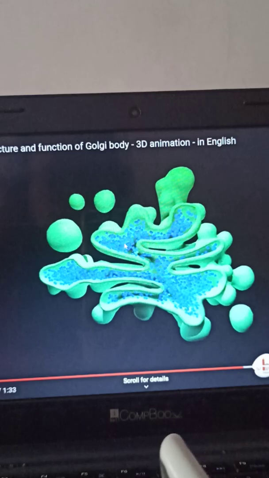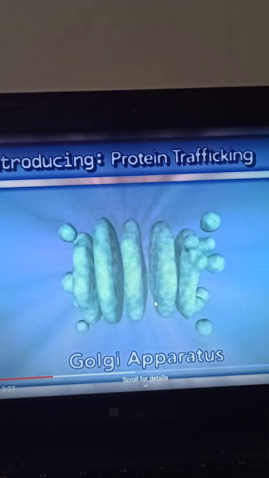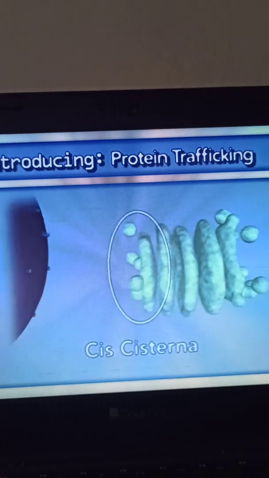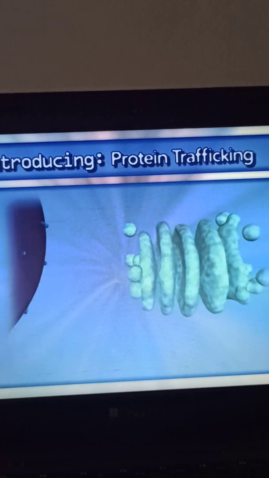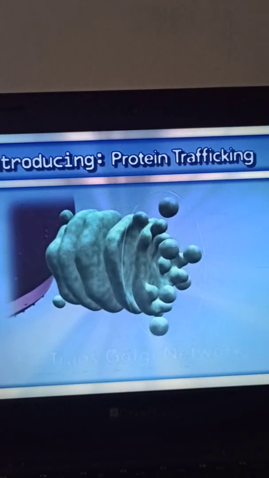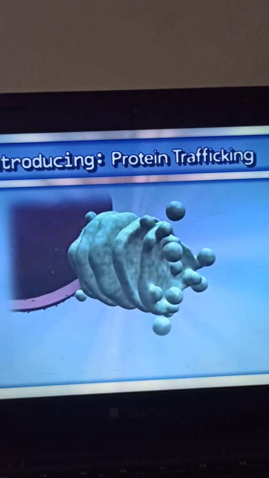Now, the Golgi apparatus is also known as the post office of the cell. Why post office? Because its function is to transport, right? So here this is the structure of the Golgi apparatus, and it consists of important parts. The first is known as the cis cisternae, the medial part is known as the medial cisternae, and the last part is known as the trans Golgi. So it has three important parts.